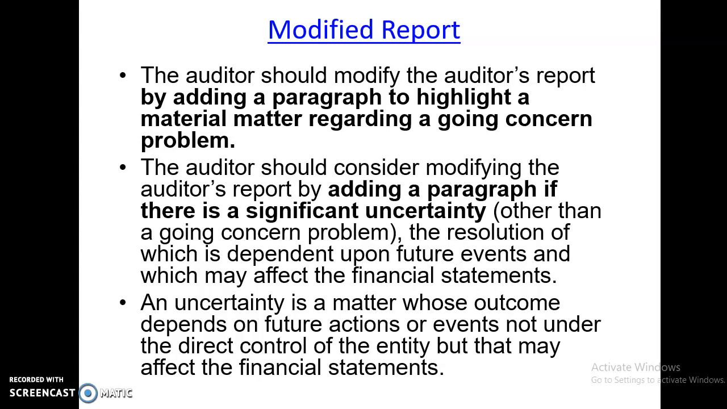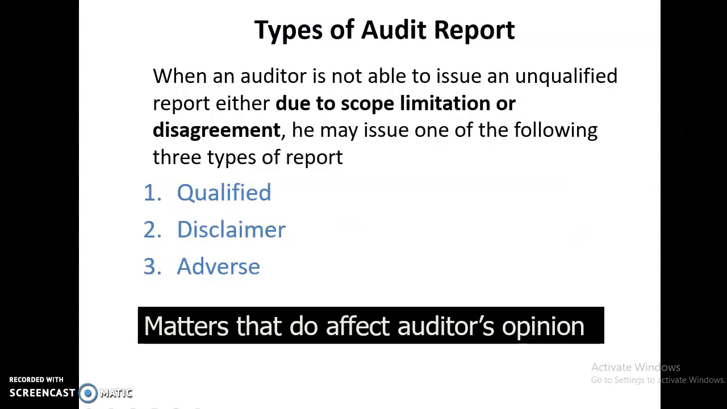For example, maybe there is a cancellation of a contract to the company, where the company actually depends largely on the contract. Uncertainty is a matter whose outcome depends on future actions or events, not under the direct control of the entity, but that may affect the financial statement. But still, we have to highlight this in our report.